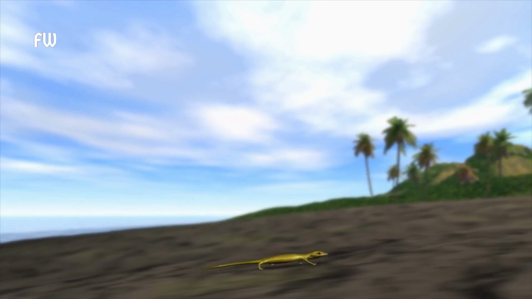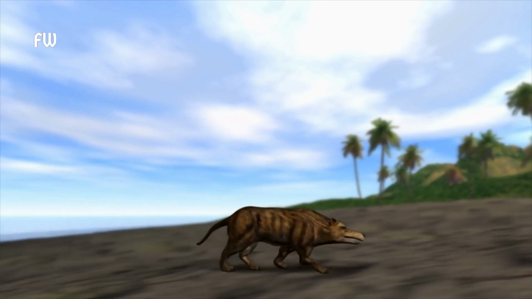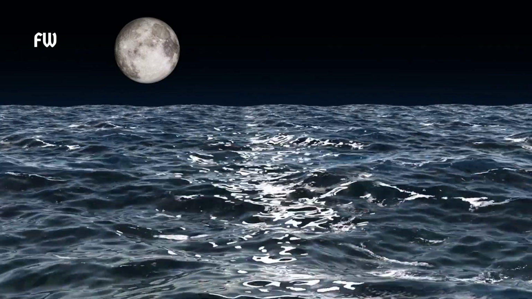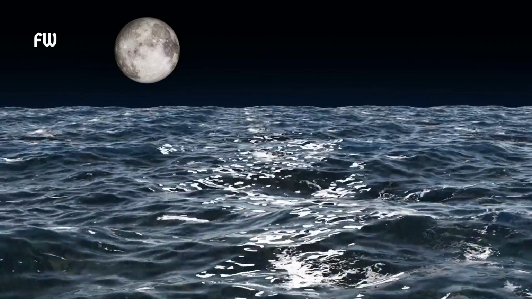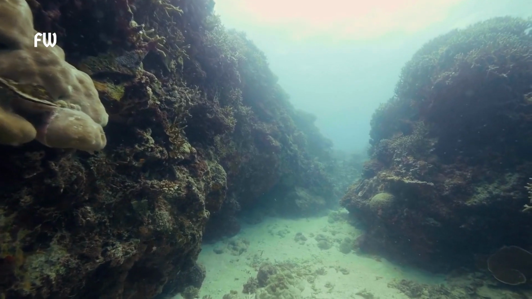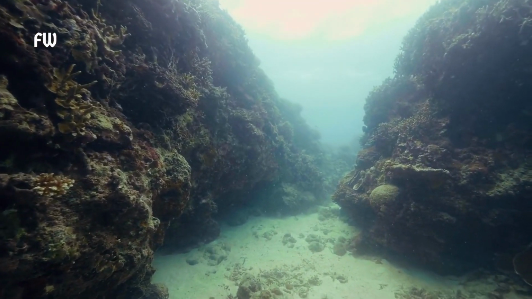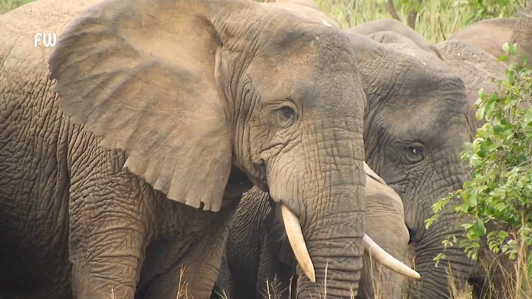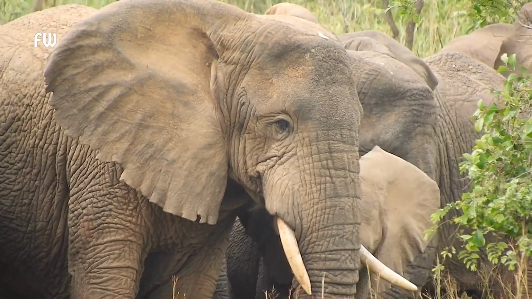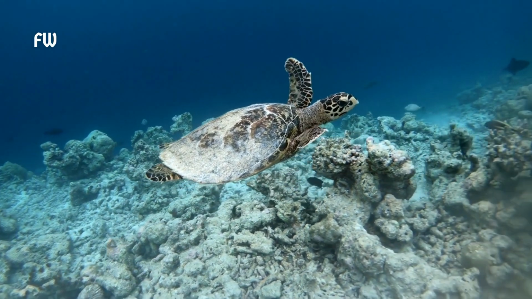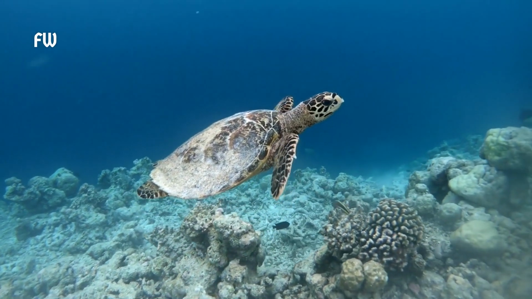The moon's presence has also had a significant impact on the evolution of life on our planet. The tides created by the moon have played a critical role in the evolution of marine life. The movement of nutrients and oxygen around the oceans has helped to support the growth of the first life forms that emerged in the oceans. The tides have also played a critical role in the evolution of land animals.